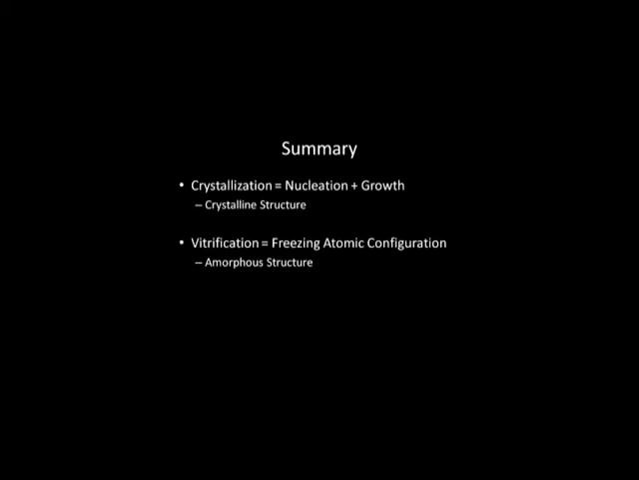This discussion has led to there being two different structures for a metal cooled from a melt. There's the usual crystalline structure, with grains of close-packed atoms, and the amorphous structure of a metallic glass.